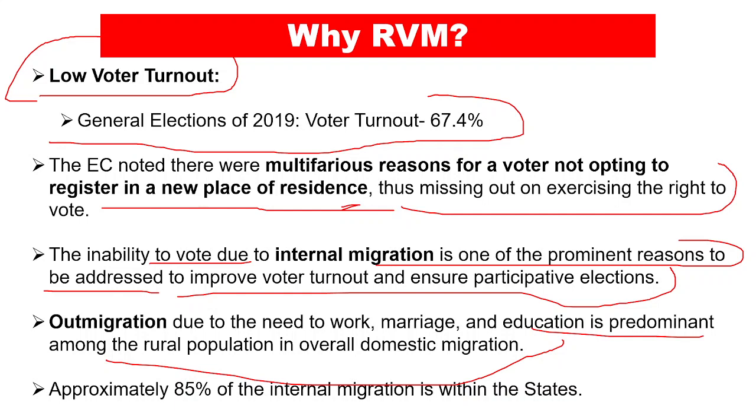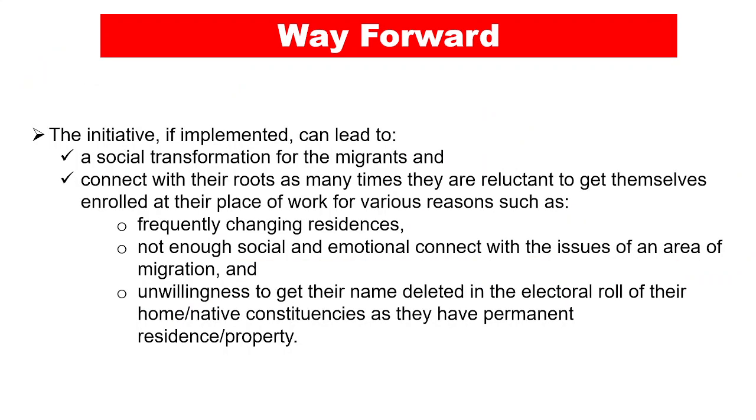Now approximately 85% of the internal migration is within the states, right? Sorry, out migration is between the countries, internal migration is within the country, right? Out migration means going abroad, right? So this is basically the situation, and that is why the RVMs are being introduced, right? So what can be the way forward in this regard?